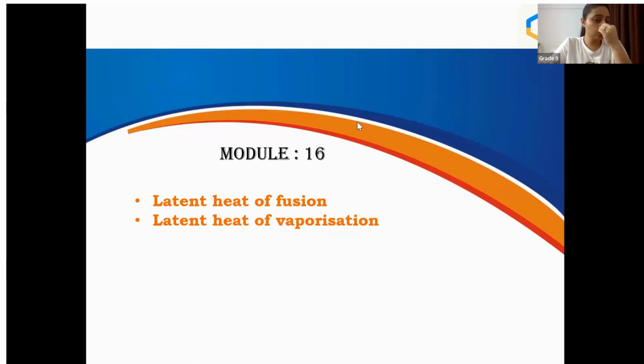So today we are going to do the rest of the chapter which is left, and then we'll try to complete this chapter today because nothing important is left. Still, two, three tiny topics and some questions we will discuss from this chapter. All right. So students, yesterday we have done latent heat of fusion and latent heat of vaporization. Today we will see more about the effects which matter in fusion and vaporization.